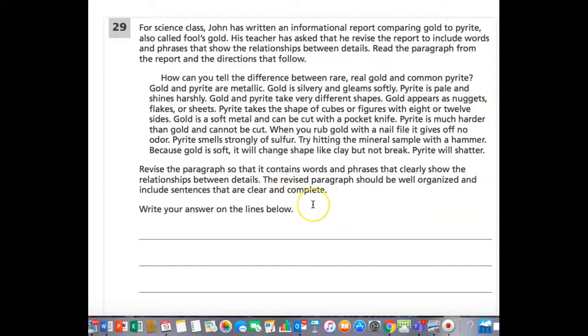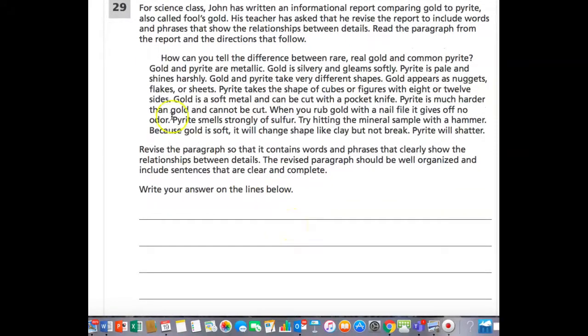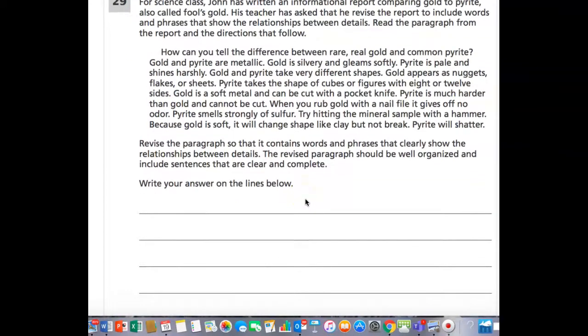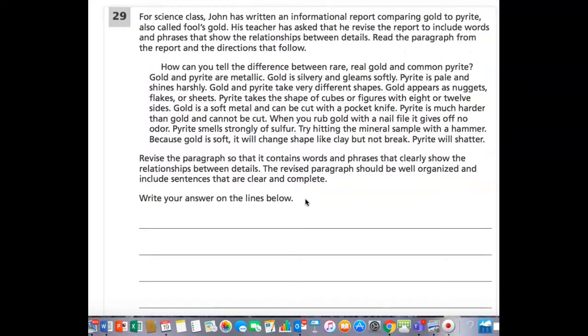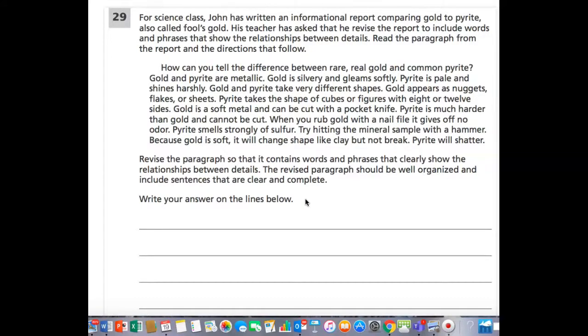The revised paragraph should be well organized and include sentences that are clear and complete. Okay, so for this, guys, what I'd like to do is draw your attention back to something we previously did. So look what they're doing here. They are comparing gold to pyrite. Okay, so this is going to be a compare-contrast response.